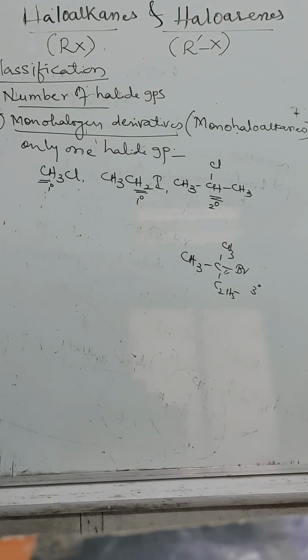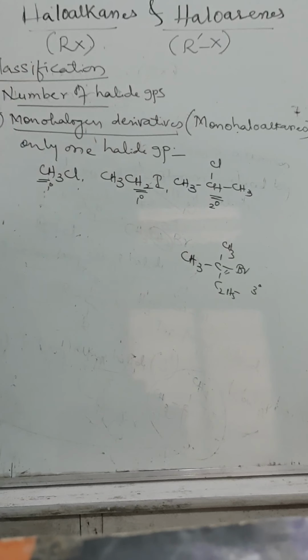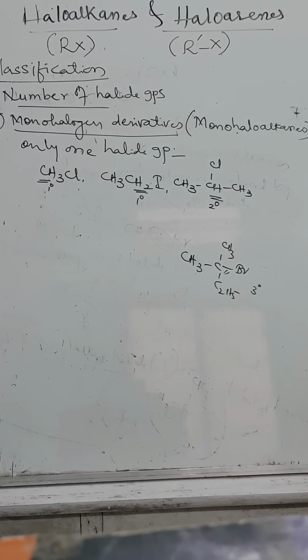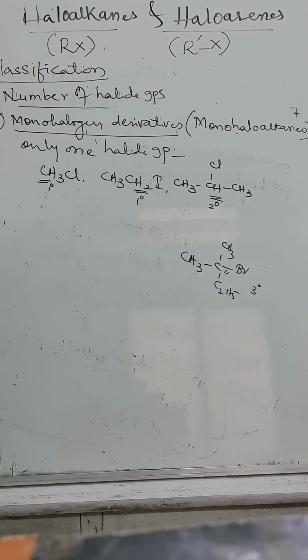It means that monohalogen derivatives can be further classified as primary, secondary and tertiary. We can say it that way also. So only one halide group is linked to the carbon containing what? Only one halide group is linked to the carbon containing no alkyl group, one alkyl group, two alkyl groups and three alkyl groups. These are called as what? Primary, secondary and tertiary. This is all about the monohalogen derivatives.